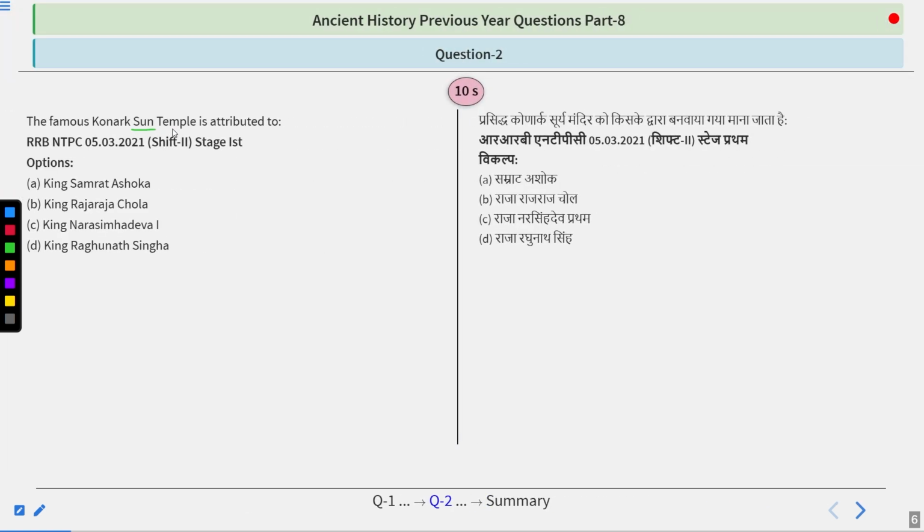The famous Konark Sun Temple is attributed to: the options are King Samrat Ashok, King Raja Raja Chola, King Narsim Dev I, King Raghunath Singh. So take your time and answer the question.